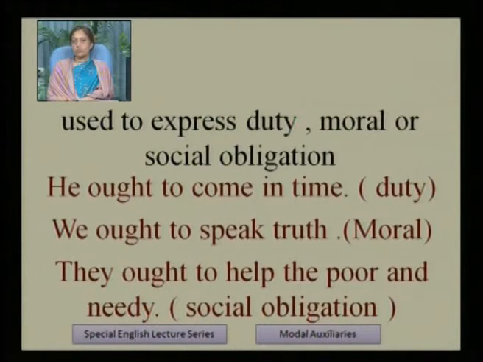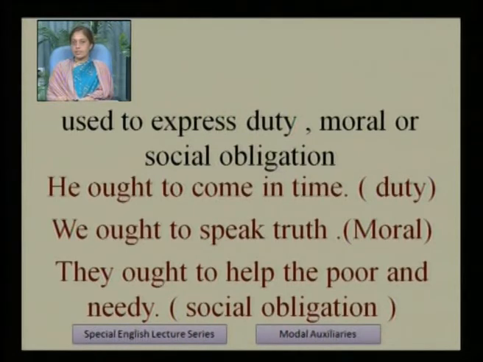It is used to express duty, moral or social obligations. It is also used when we have to perform duty, moral or social obligations. He ought to come in time. We ought to speak truth. They ought to help the poor and needy.